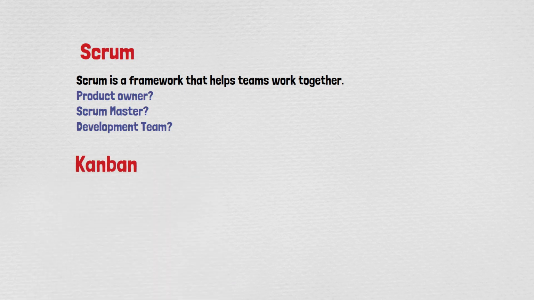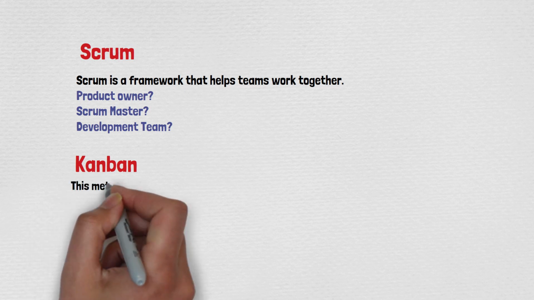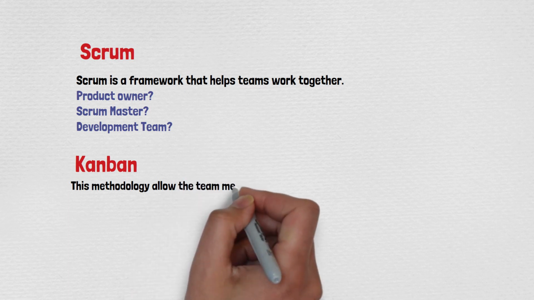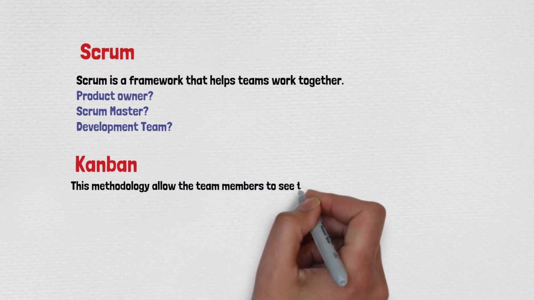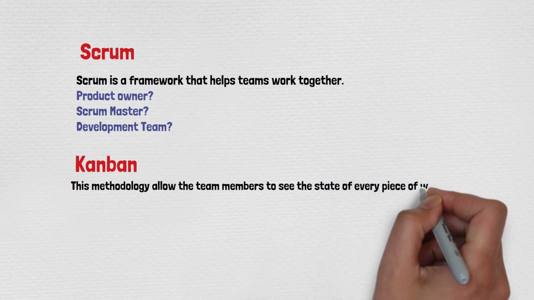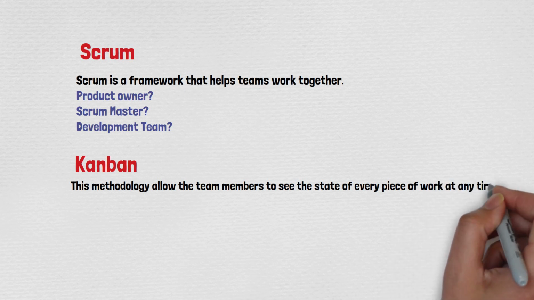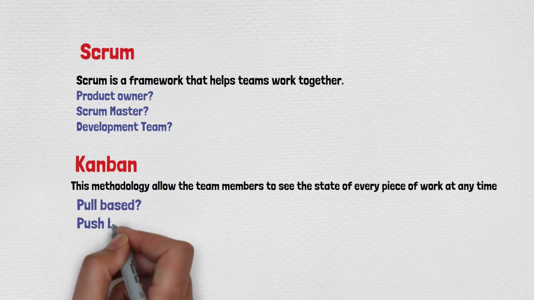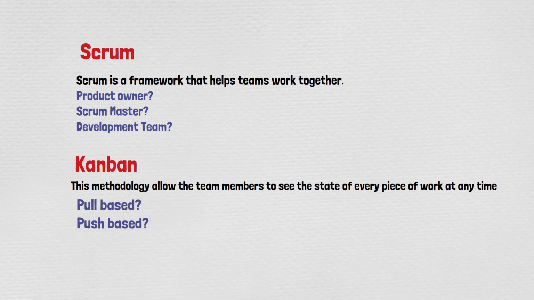And then the next concept is Kanban. Once again, this is a more visible way of project flow. You'll have more details in the new edition, but for the current edition, you just need to keep in your head that this methodology allows the team members to see the state of every piece of work at any time. So once again, it tells us whether you use pull-based or push-based communication. This is the key question area in Kanban in this current PMP exam, guys. So make sure that you know whether Kanban uses a pull-based or push-based method to communicate.